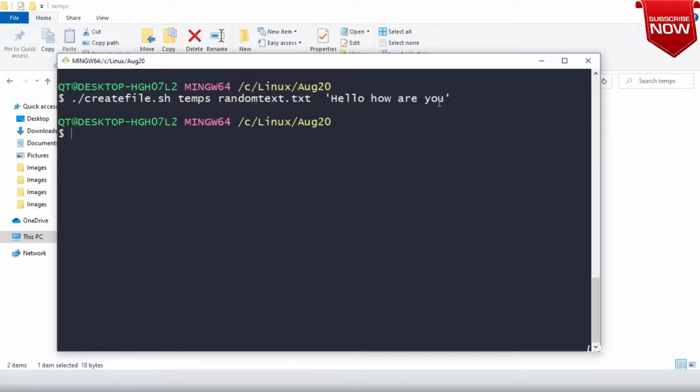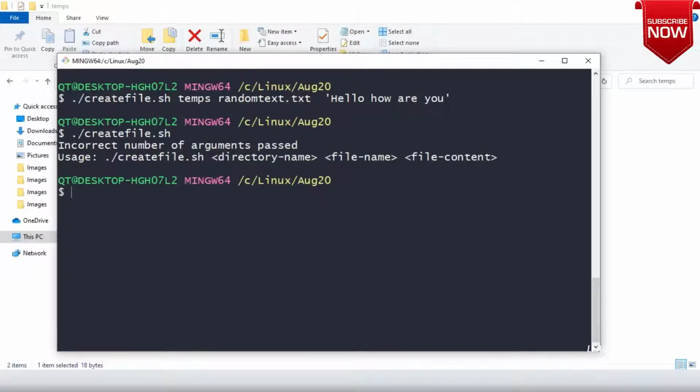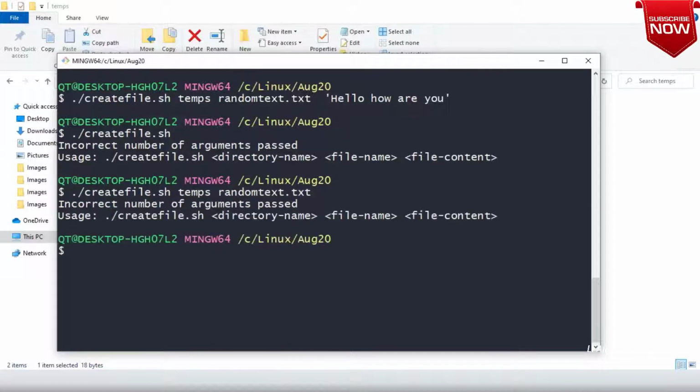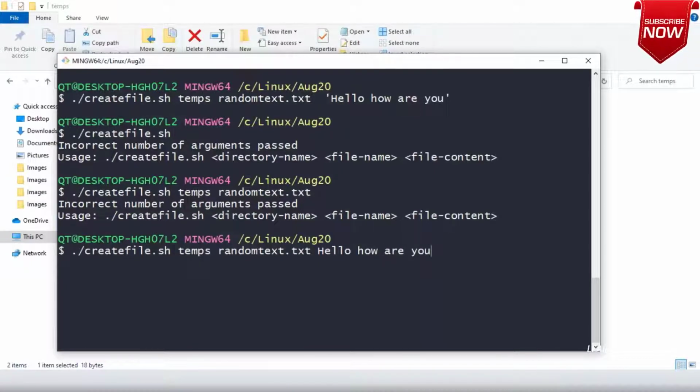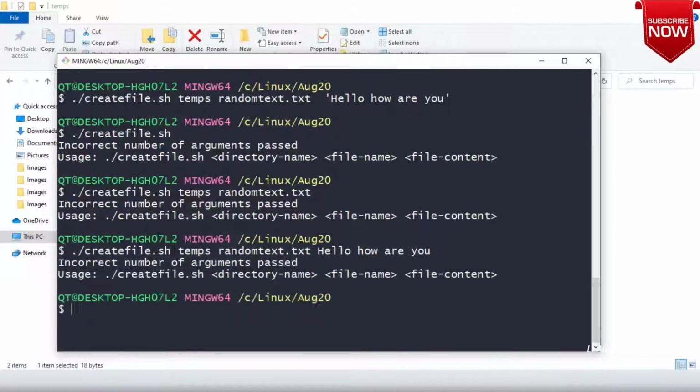Are you seeing this? Right now, if I try to run create file.sh and give only temps and random text.txt, I have given only 2 arguments, so it says incorrect number of arguments passed. If I give hello, how are you without quotes, for shell anything separated by a space is an argument, so it will still give you incorrect arguments. Are we clear on this, sir?